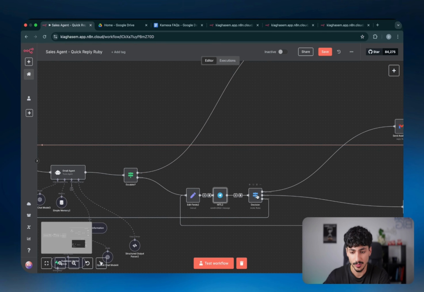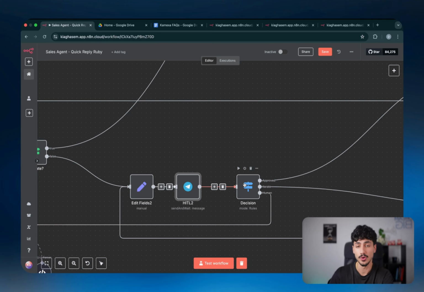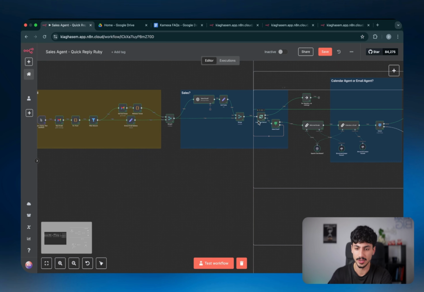Now, as you guys saw inside the demos, all instances also have a kill switch, which is basically just if we say no, the human wants to take over, it will just cancel and go all the way back and then go to the next email.